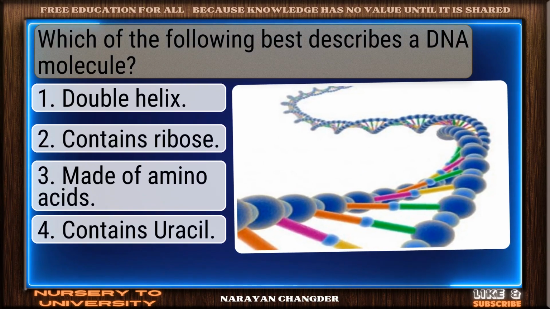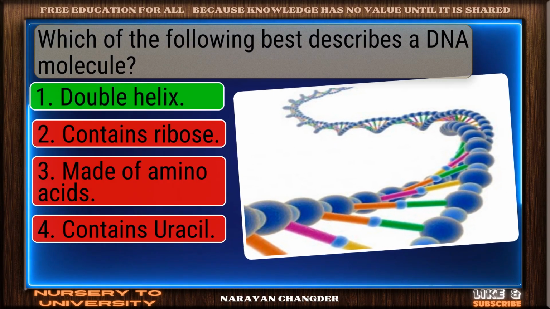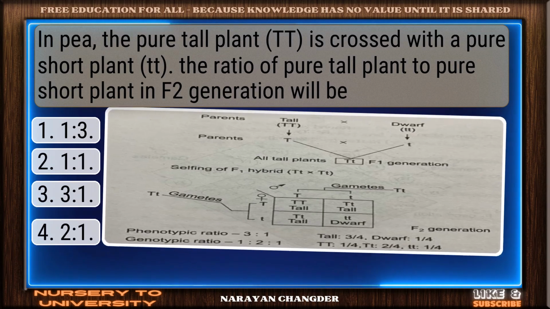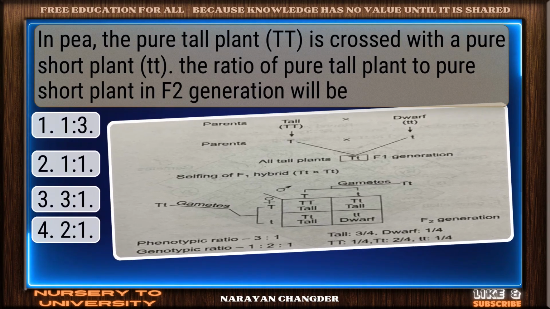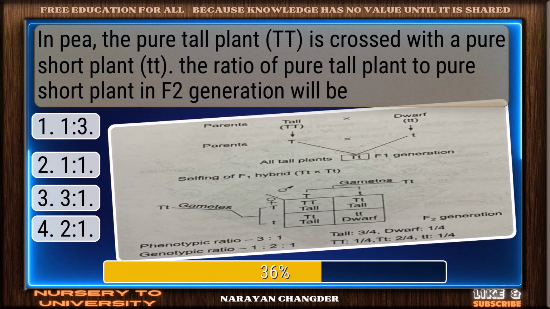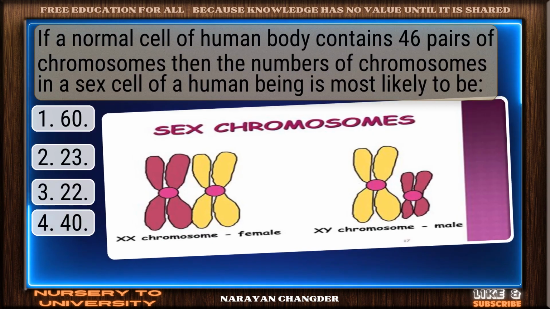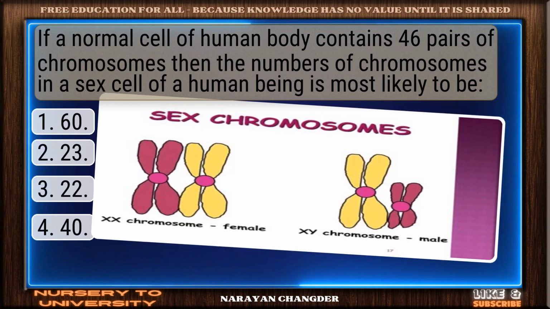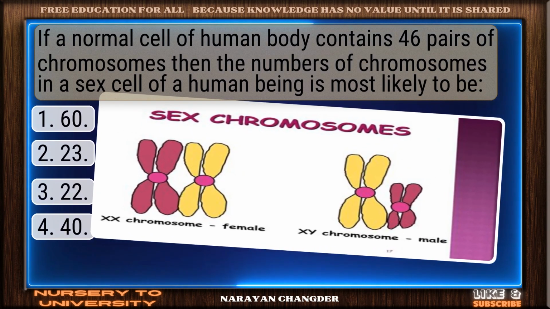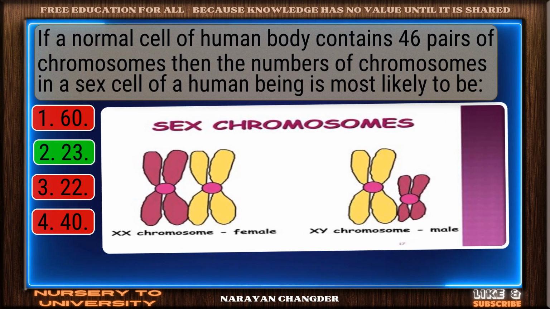Which of the following best describes a DNA molecule? Well reasoned. Double helix is correct. In P, the pure tall plant is crossed with a pure short plant. The ratio of pure tall plant to pure short plant in F2 generation will be. Smart pick. 1-1 is correct. If a normal cell of human body contains 46 pairs of chromosomes, then the number of chromosomes in a sex cell of a human being is most likely to be. Clear logic. 23 is sound.